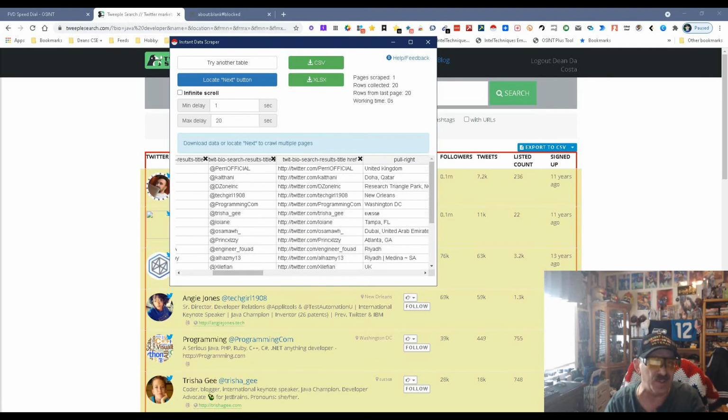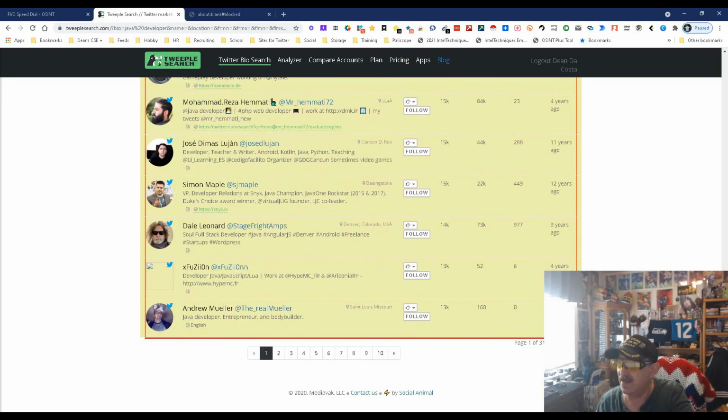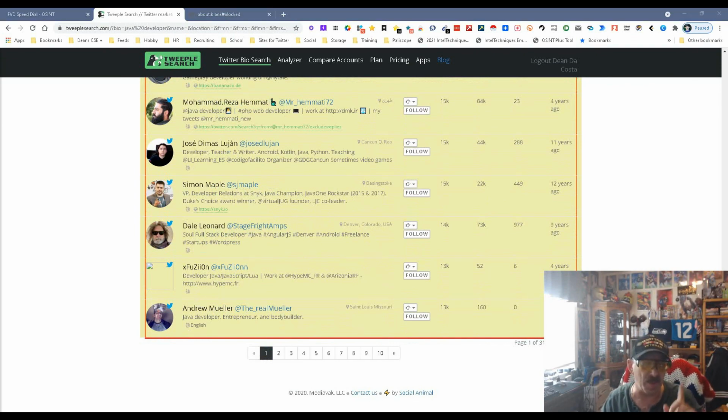By the way, you can use this to stick into Seekout, into Hire Tool, into Swordfish, into Who Knows, into any one of a number of other tools, and they'll fill in the blanks for you. So, nah, we don't have to pay for it. I love finding ways to make it so you don't have to pay. It's just a highlight of my day. So there we go. That's Tweeple Search. And now you also learned how to use other tools, in this case, Instant Data Scraper, to basically game the system and get what you want. So there you go. My name is Dean Da Costa, the Search Authority. This is Tweeple Search. May the source be with you.